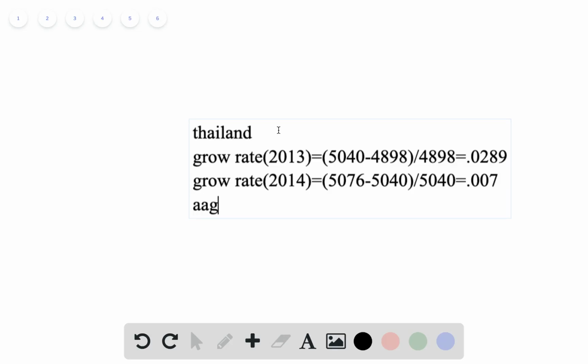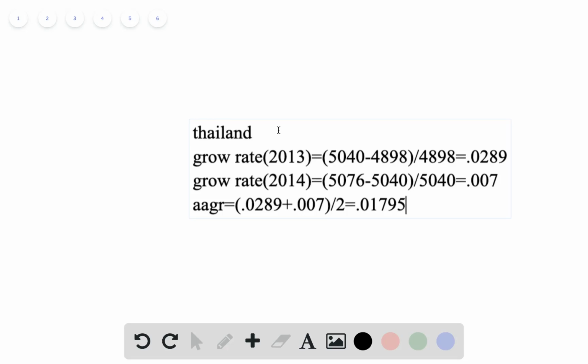So the average annual growth rate of Thailand equals the sum of the two annual growth rates, 0.0289 and 0.007, divided by 2. So it equals 0.01795.